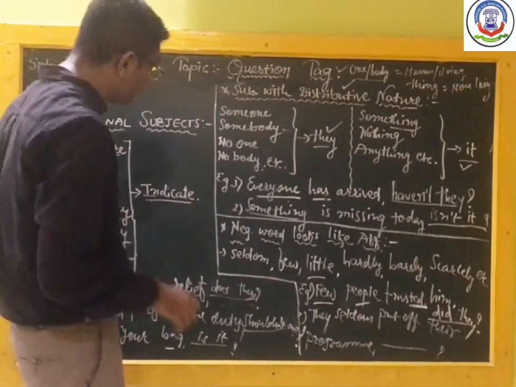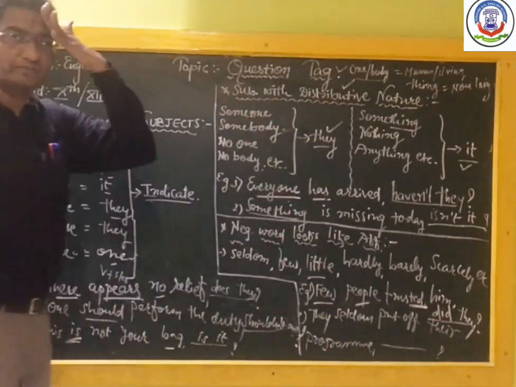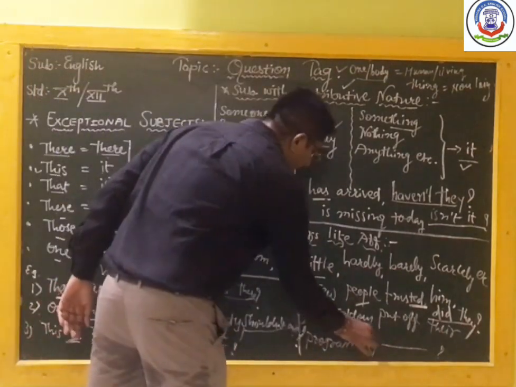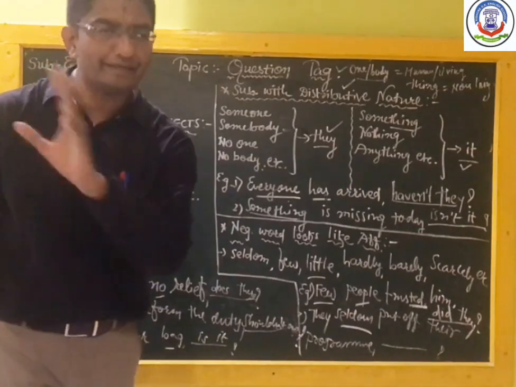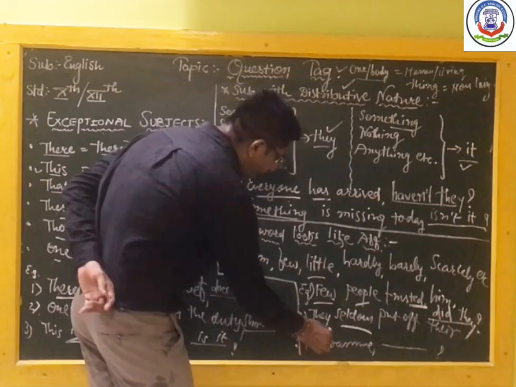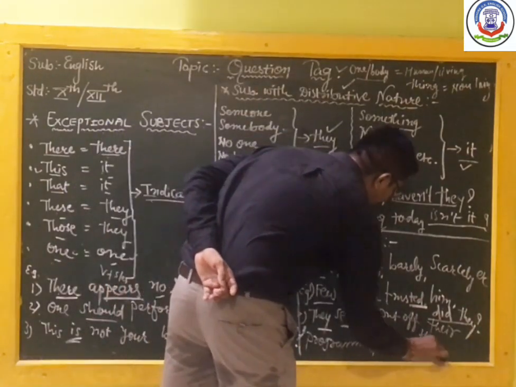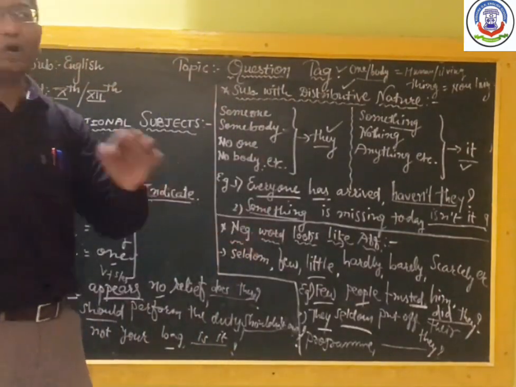Next example, they seldom put off their program. They seldom put off. Which word is given here? Seldom is there. Seldom itself shows negative sentence and negative meaning. Now which is the subject? They is our subject, so we'll write they over here, and the verb is put off.